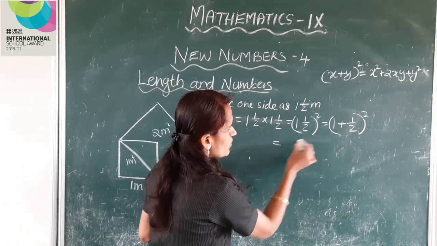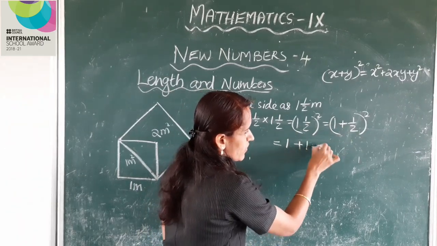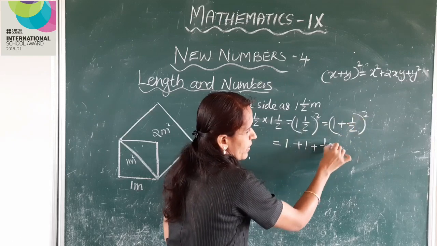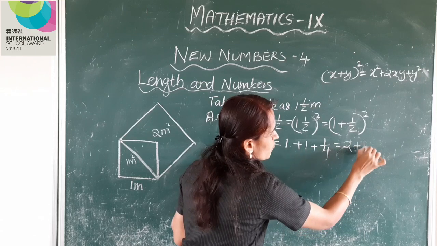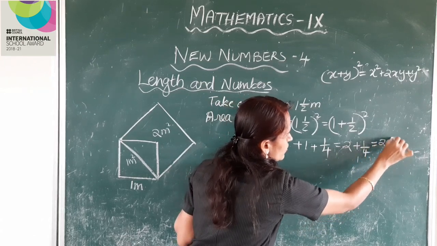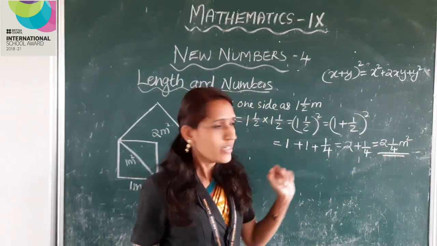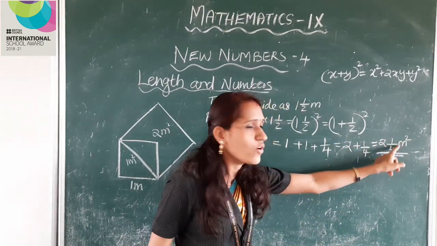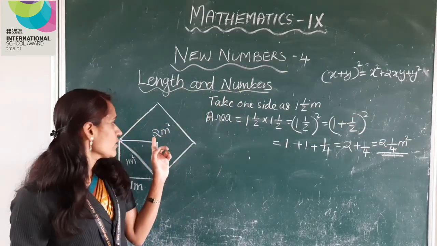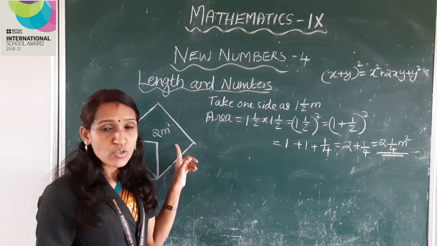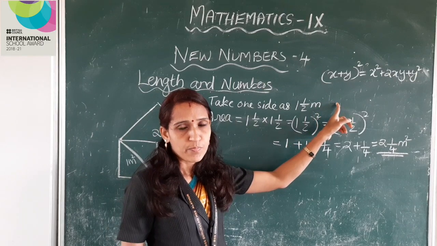This is equal to x square, 1 square 1, 2xy, again 1, y square 1 by 4. This is equal to 2 plus 1 by 4, which is 2 1 by 4 meters square. So here area is 2 1 by 4 meters square. This is more than 2 meters square. So we cannot take one side as 1.5 meter.